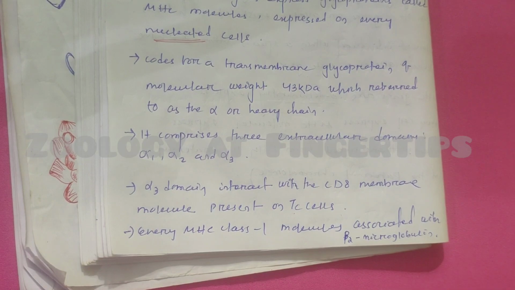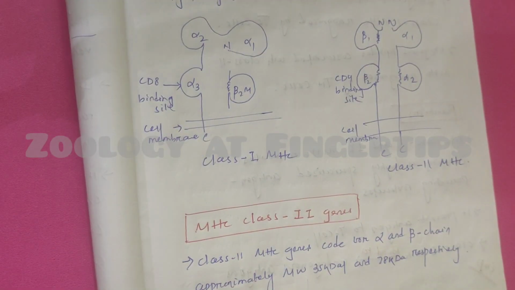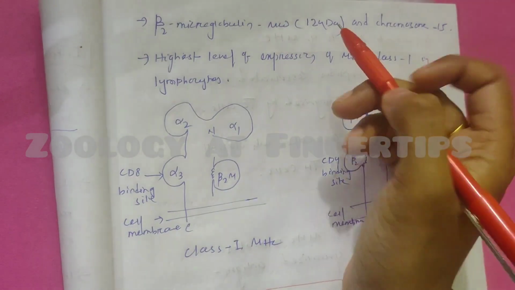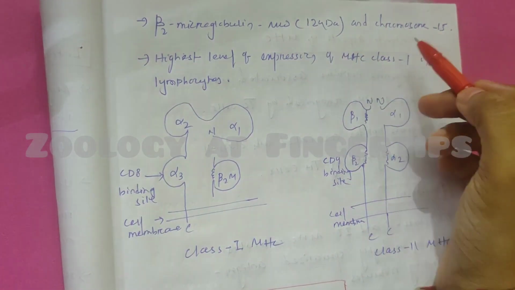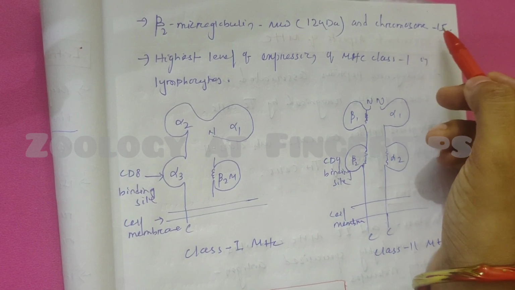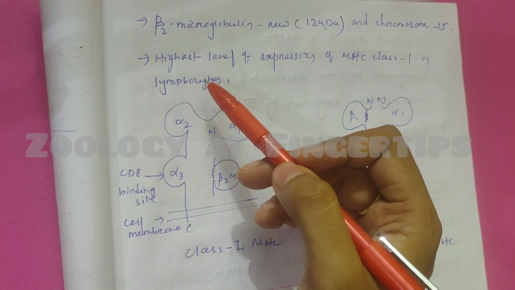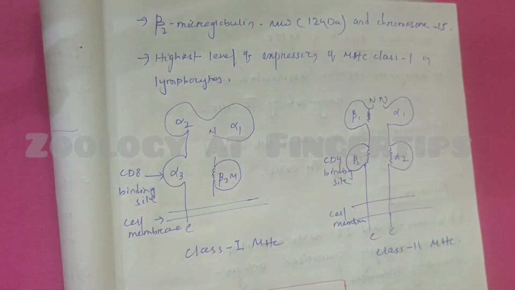This molecule is required for its binding to the plasma membrane of the cell which expresses it. Beta 2 microglobulin is a small polypeptide of 12 kilodalton, encoded by a gene present on chromosome 15 in human, and MHC class 1 molecule is highly expressed on lymphocytes.